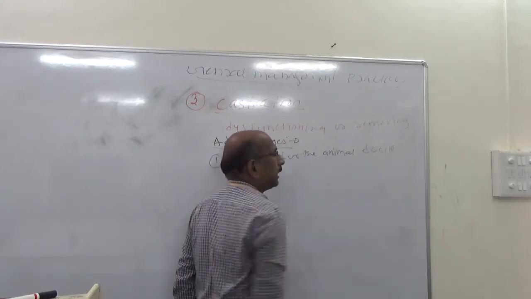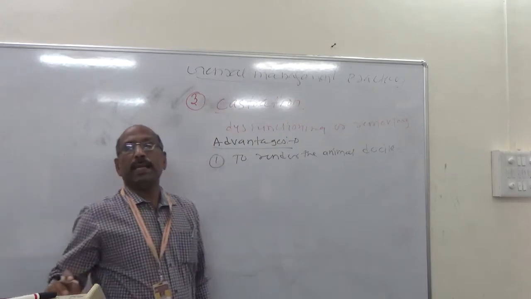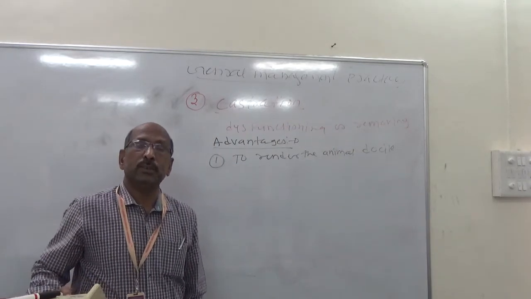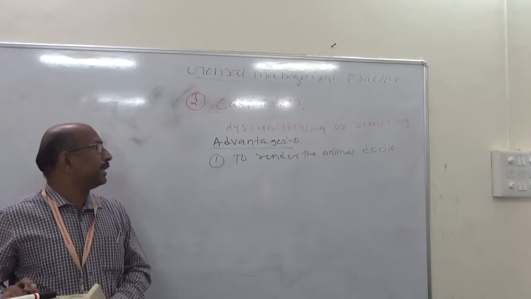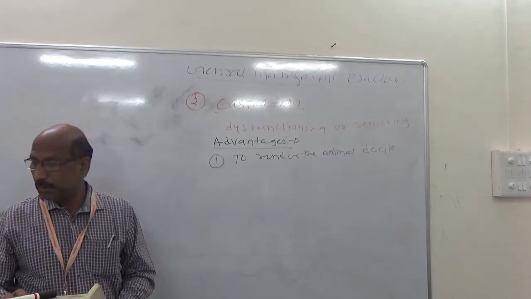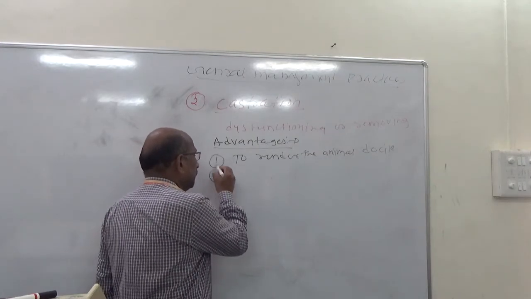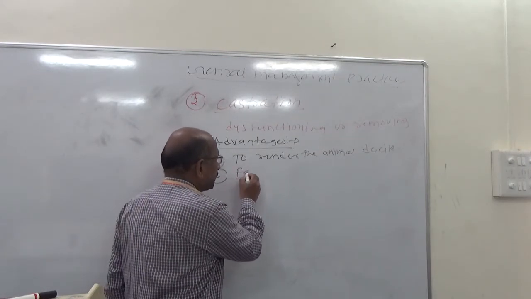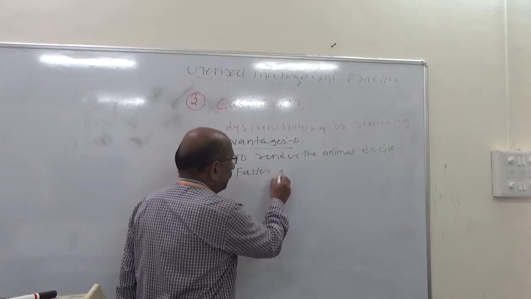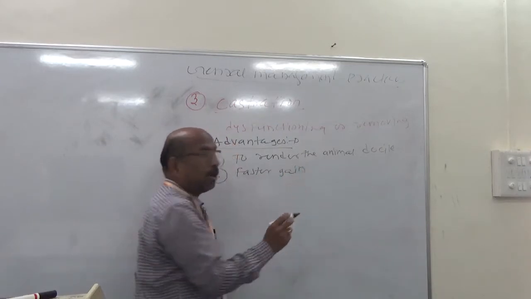When males are castrated, the animals become docile. The second advantage is to render a faster gain in body weight.